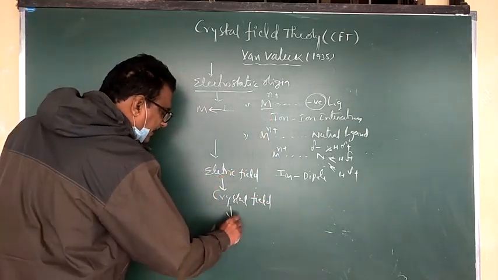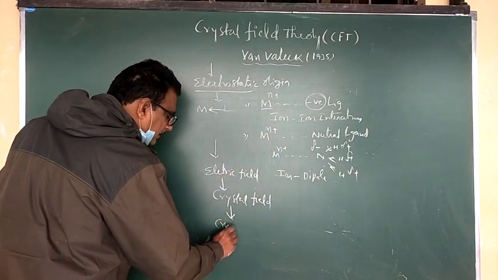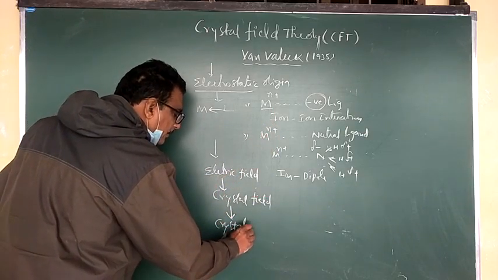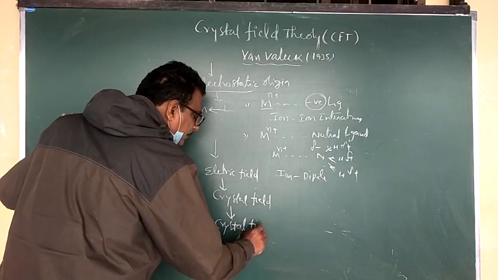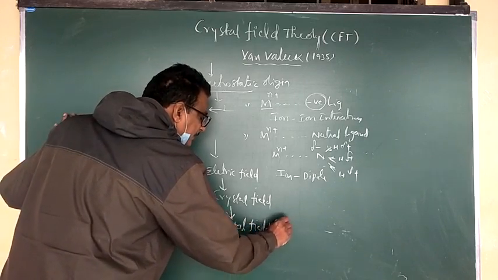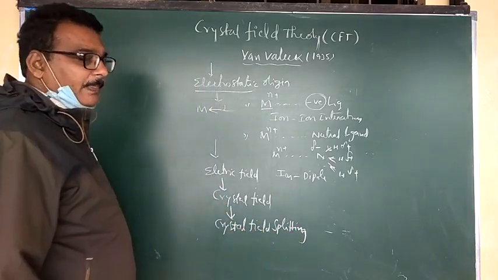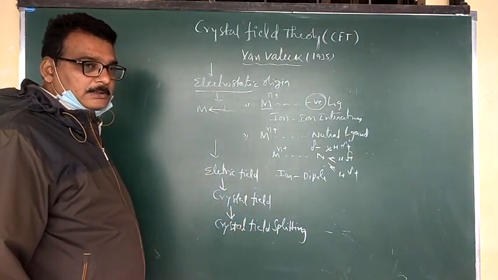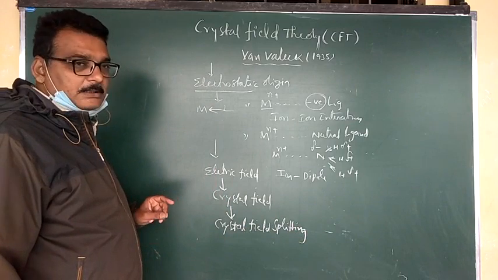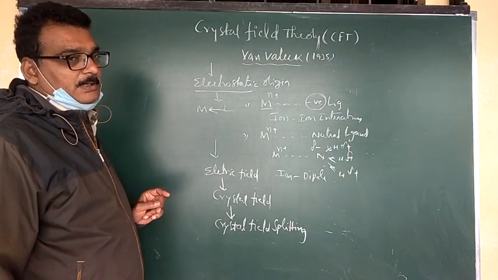Next, after the crystal field, the important word is splitting. Within the d orbital, two sets of splitting are possible.